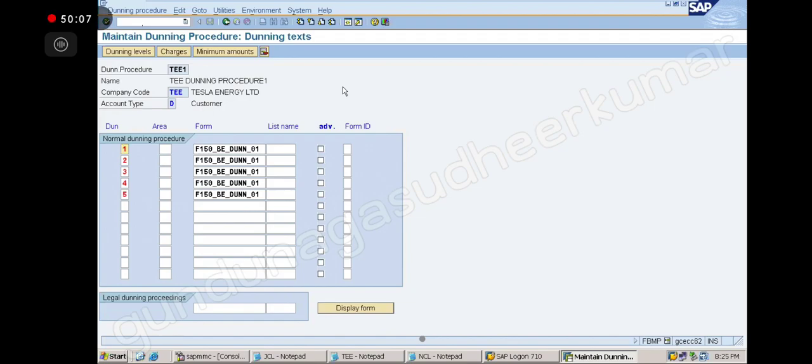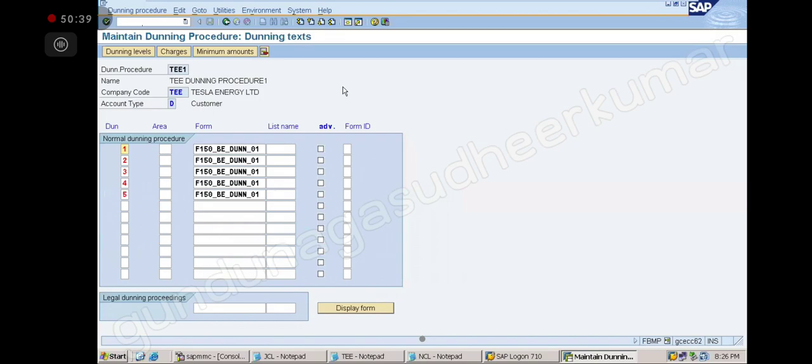If EDA is there, the system automatically sends the letters to email, I think. Yes, possible. You can configure it: if you have created a background job and scheduled it, and the item is not cleared and no payment has been issued, it will generate a letter and send it to the mail ID.